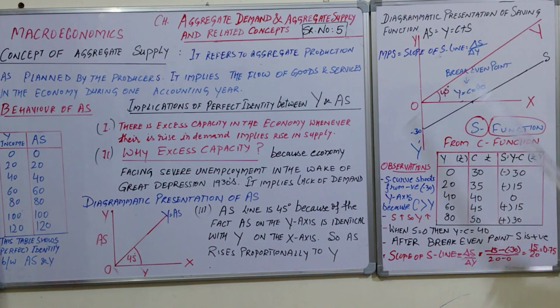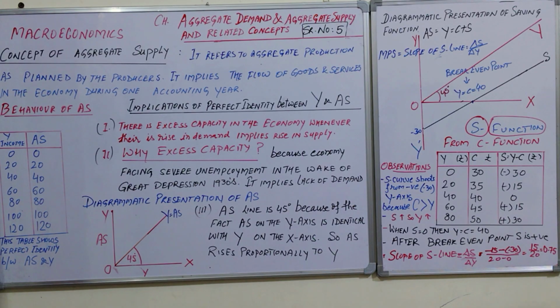The 45 degree line I brought from here, and it is the identity. Now I will draw the S function from the C function by C and S. We can find S as Y minus C. So in the beginning it is negative, after that it is 0, and after that saving is increasing.